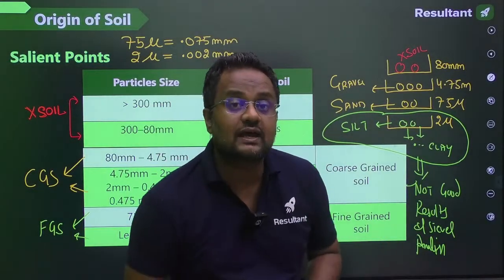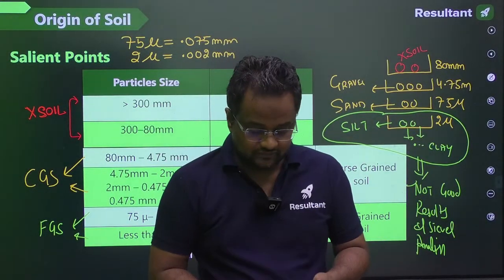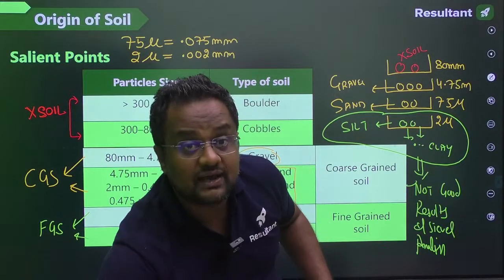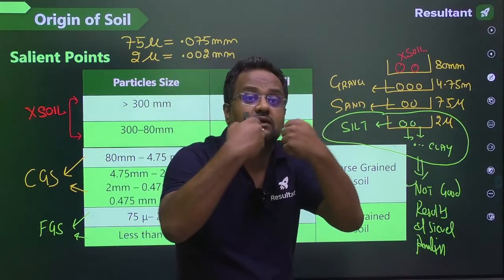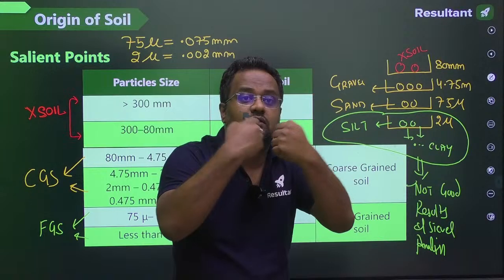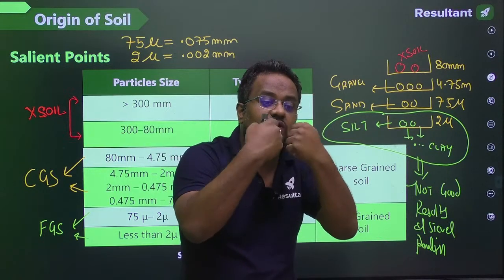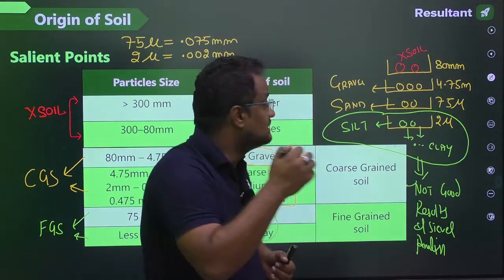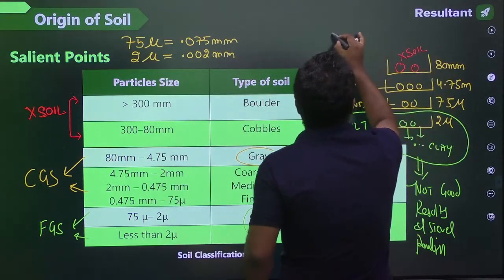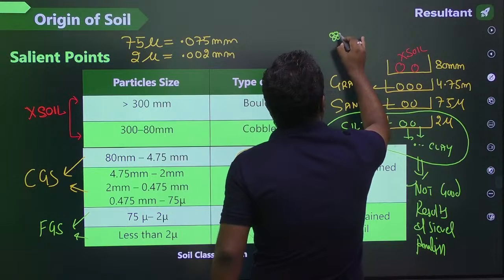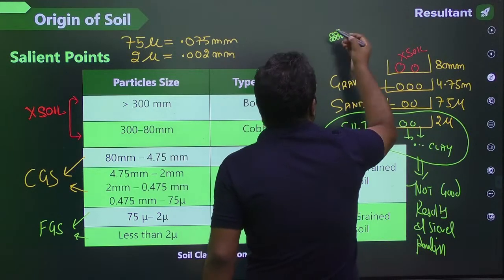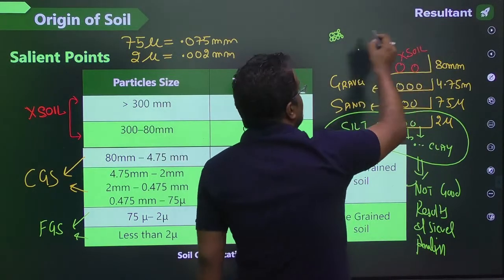Fine grain soil has cohesion. They have attraction between the particles. So two particles of fine grain soil may come together, or two or more particles, 2 particles, 3 particles, and they become a flock